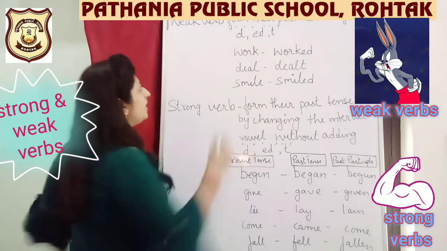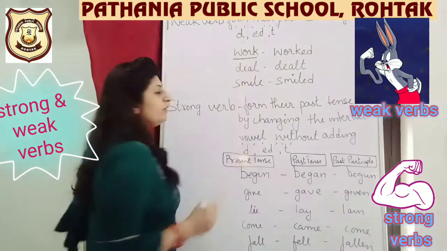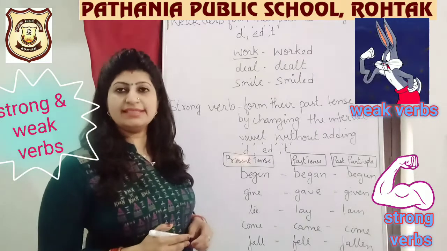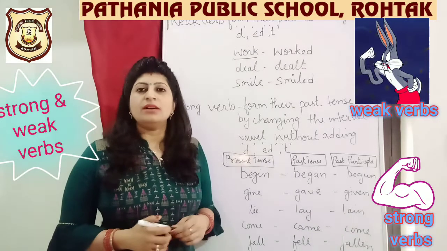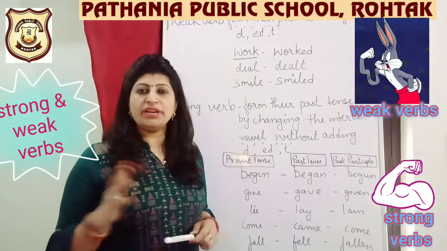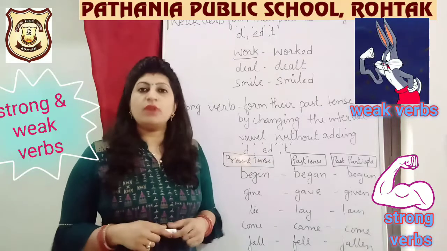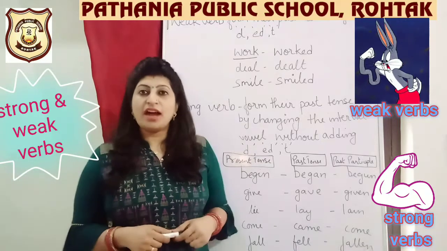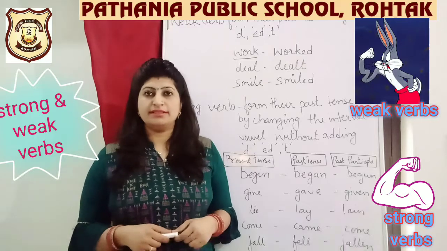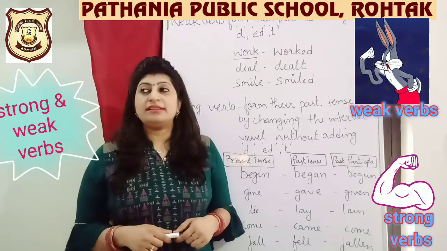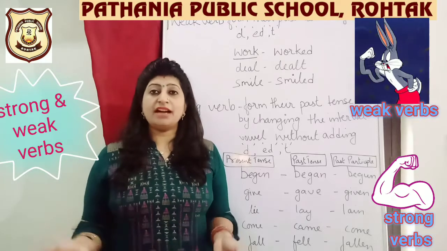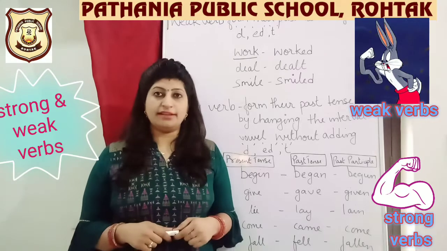You can see the verb work. We all know work is a verb. This is the present form of the verb. What if somebody has already done some work yesterday? We will say Ram had worked hard. Or I will say the carpenter worked hard.